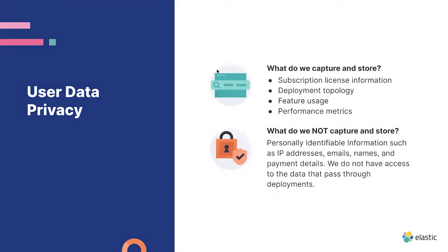Sensitive fields and PII data, such as IP addresses, email addresses, names, phone numbers, and credit card numbers, are not captured and not stored. For the purpose of analytics, we do capture and store subscription license information, topologies of deployments, product feature usage, and performance metrics.